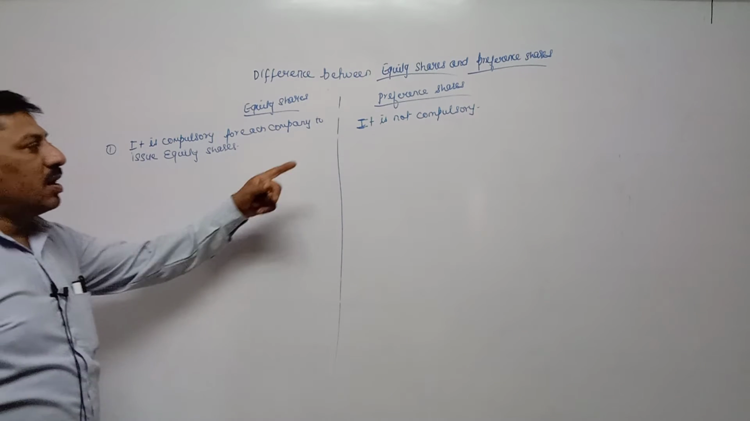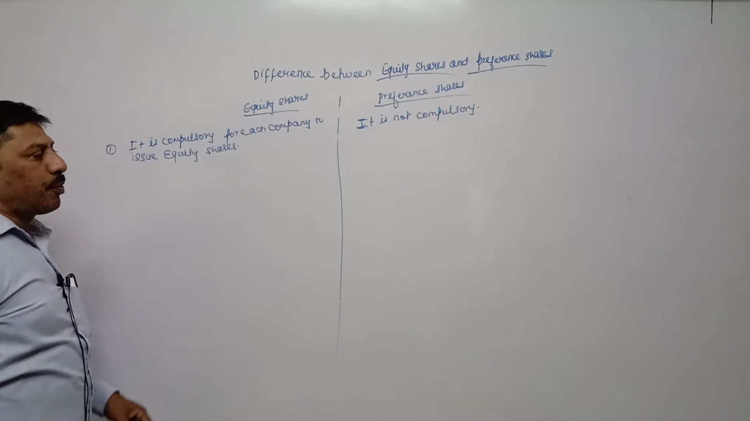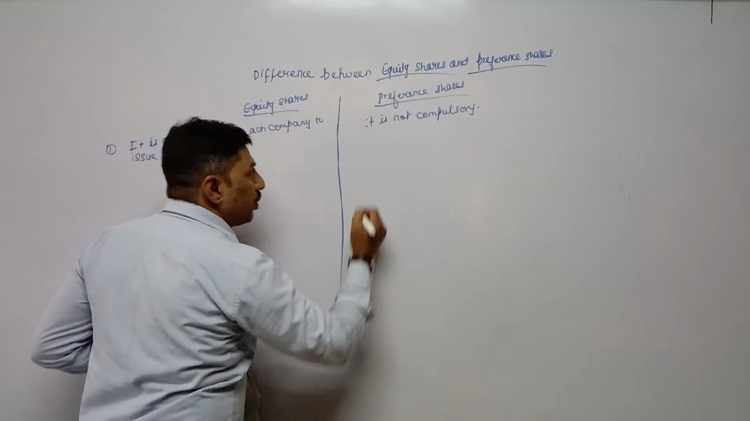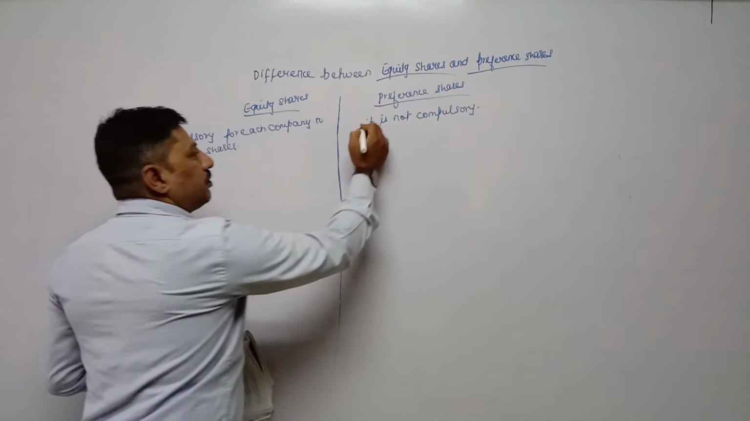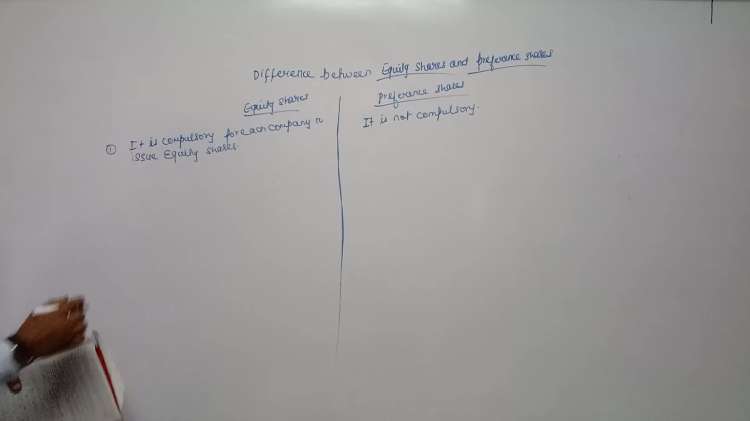But it is not compulsory to issue preference share in order to raise fund. It depends upon the decision of the company whether to issue preference share or not. So it is not compulsory. First point. Second point, rate of dividend.